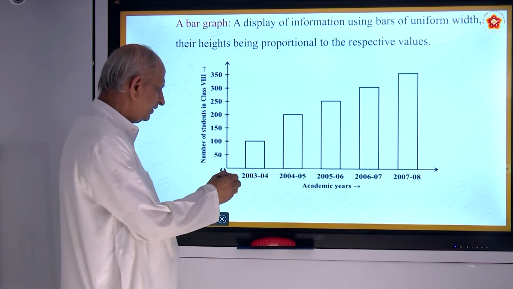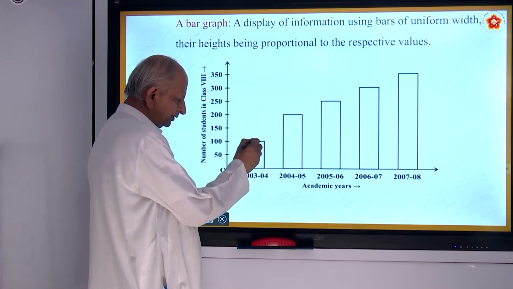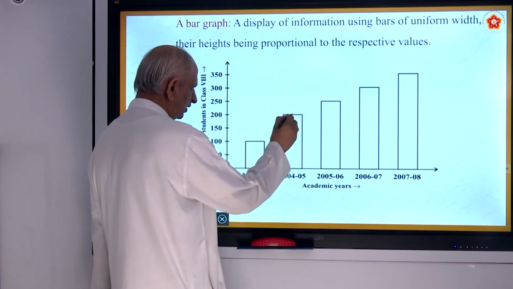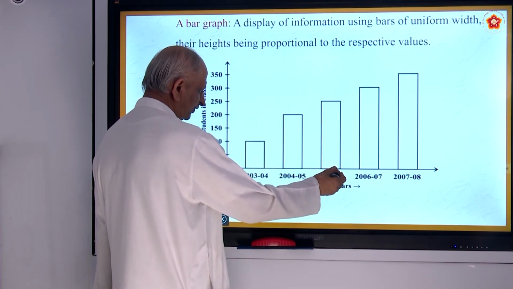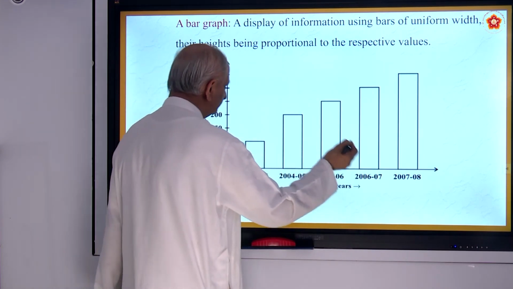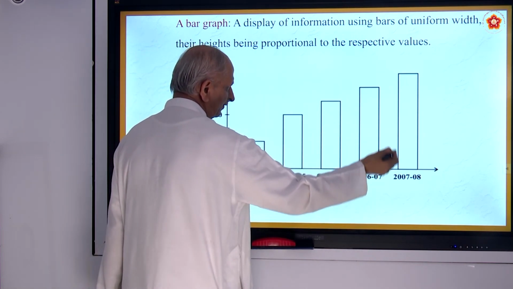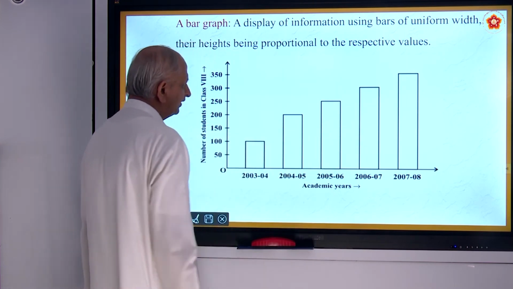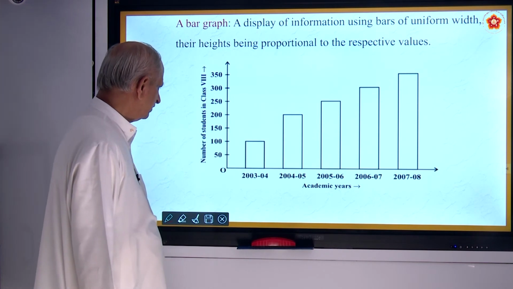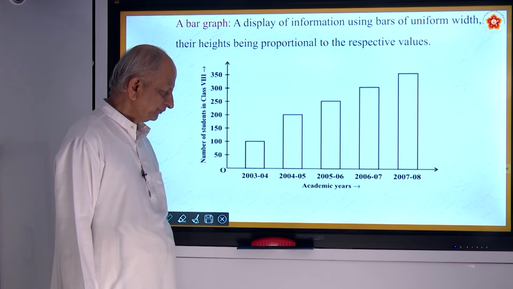What is given here? Academic years 2003 to 4, this is about 100 here. 2004 to 5, 200. 2005 to 6, 250. 2006 to 7, 300. 2007 to 8, 350. Around 350, near to 350, correct? What is that showing? The number of students in class 8th. These are the years.